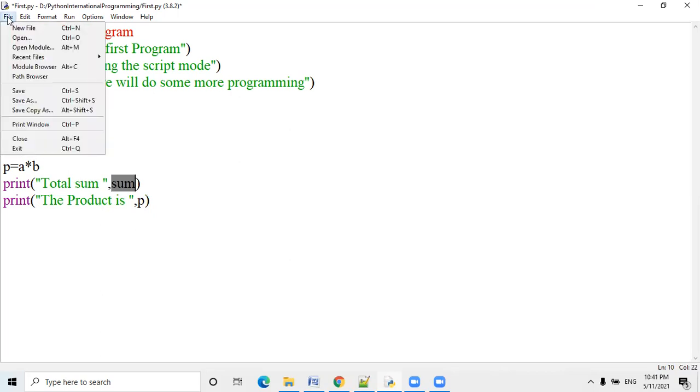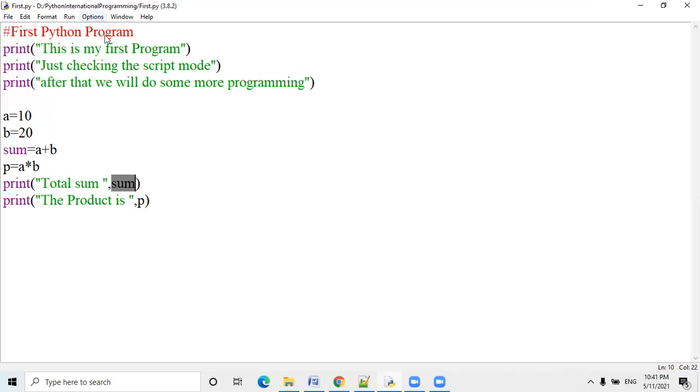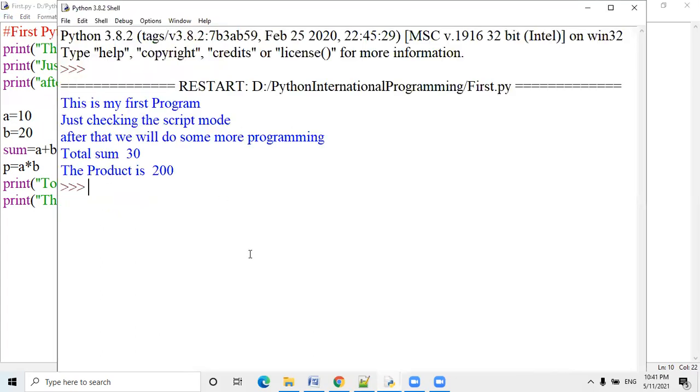Now let me save and run it. Now the output is coming in a better manner. This one is sum and this one is a product. Hope you understand. So always we have to display the output with some statement. What output is coming? What is 30? What is 200? It is very much clear.